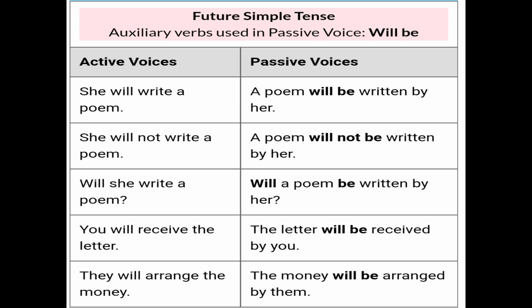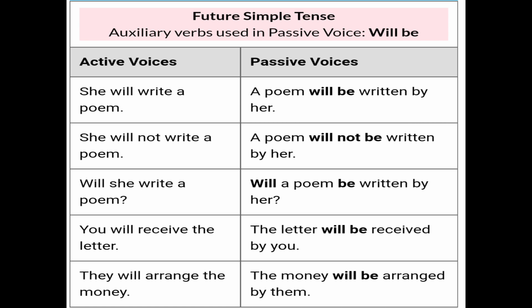So when we change it from active into passive, we use will be or shall be plus verb third form. So we always use the third form of the verb in the passive voice, that is the past participle form of the verb. So she will write a poem becomes a poem will be written by her.